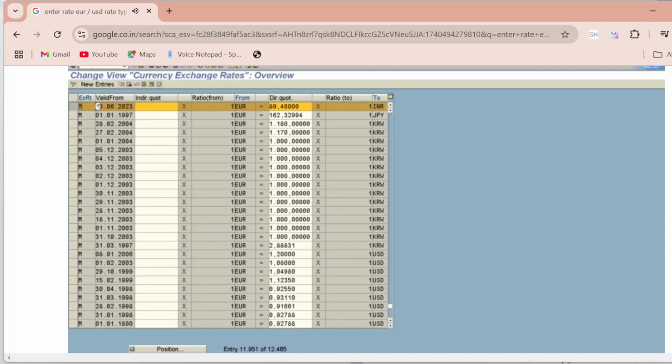Okay, this line I created, just simply enter your exchange rate M, valid from date, indirect quotation is not required. This is 1:1 conversion, 1 euro to 1 INR. Just you need to put the value 89.46. This is the current exchange rate from euro to Indian rupees. Just enter this and click on save. I already saved that. Okay, and I'm just showing you this table. Once you maintain this and create the purchase requisition, you will not get this kind of error.